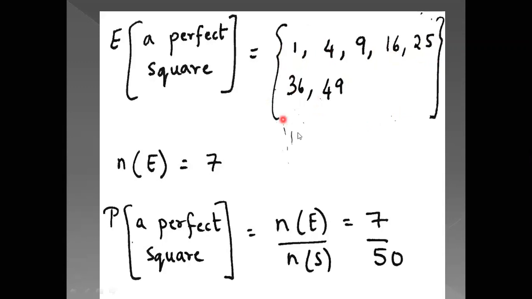Now these are the events which we have listed. So number of events, if you count it, 1, 2, 3, 4, 5, 6, 7. So number of events is 7. Now the probability that you get a perfect square is number of events upon number of sample space. Number of events is 7, number of sample space is 50, that is 7 upon 50. So that is the probability that you will get a perfect square.